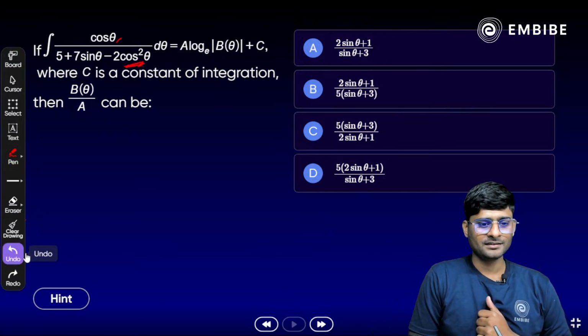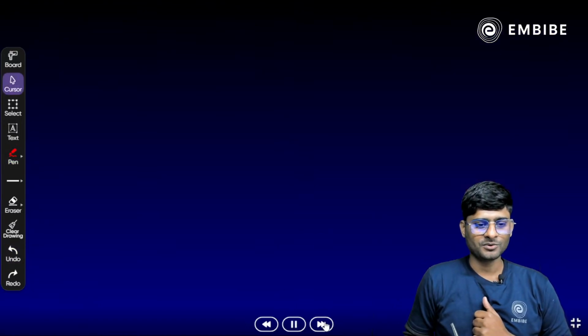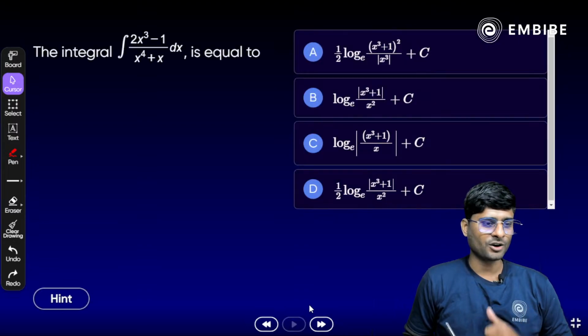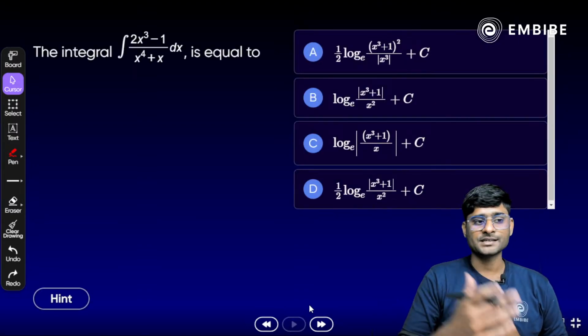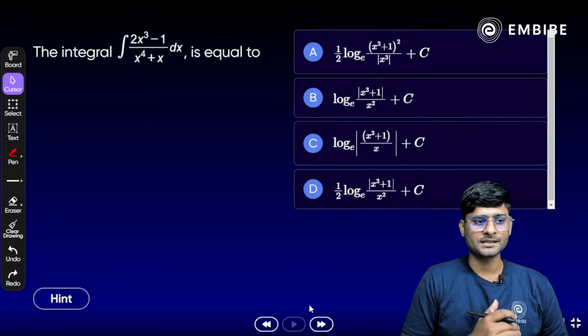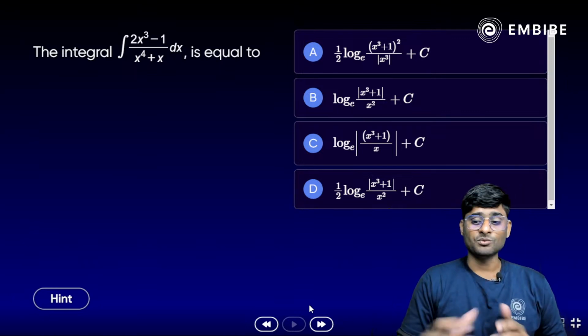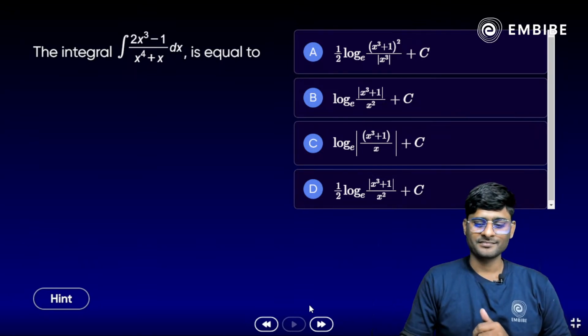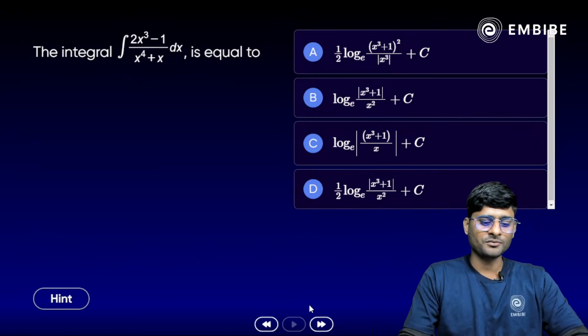All right. Okay. Look at the next one. एक और क्वेश्चन है आपके पास. Yes, the integration of 2x cube minus 1 upon x to the power 4 plus x dx is equal to what? Yes. Any idea? कैसे solve होगा ये question? Anyone? Yes.